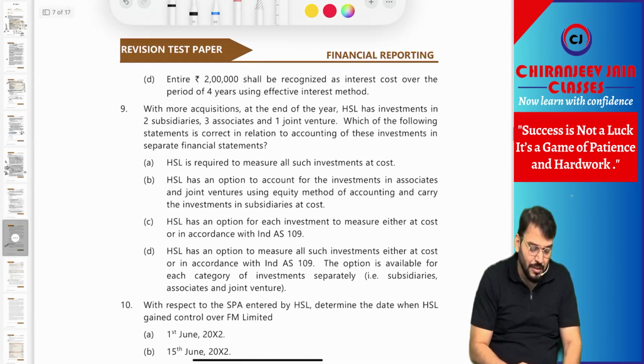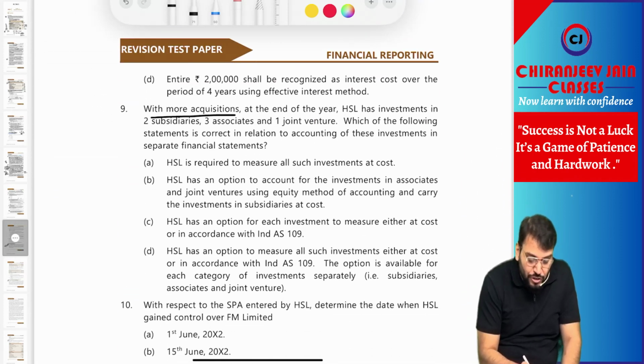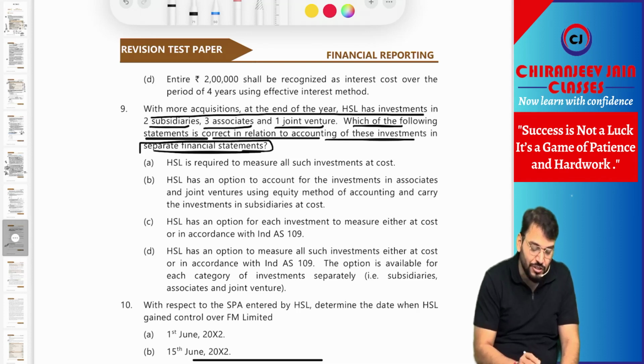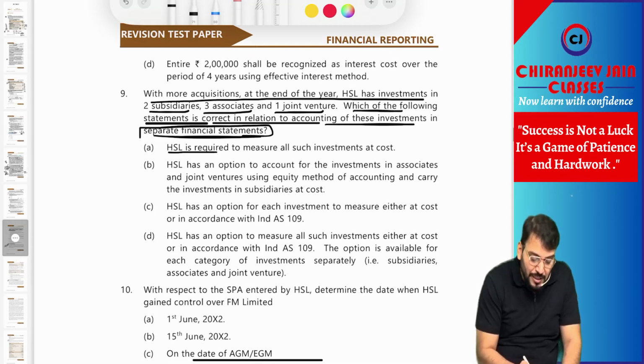Reason you can read. Question number 9. With more acquisition at the end of the year, HSL has investment in 2 subsidiaries, 3 associates and 1 joint venture. Which of the following statements is correct in relation to the accounting of this investment in separate financial statements? In separate financial statements, HSL Limited is required to measure all such investment at cost.